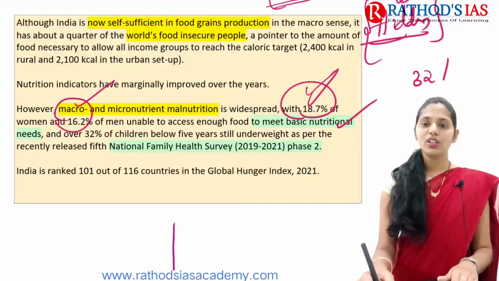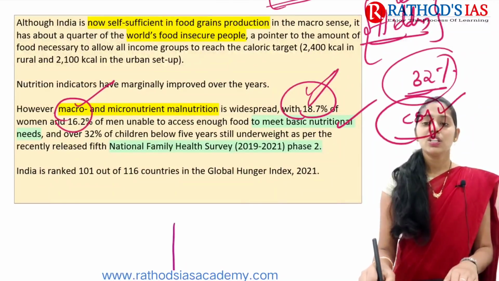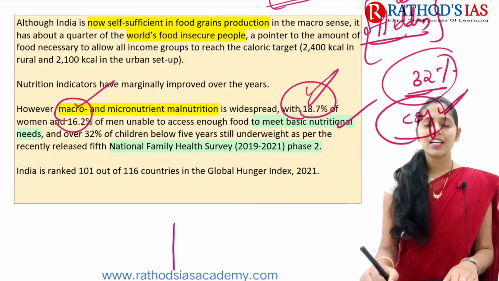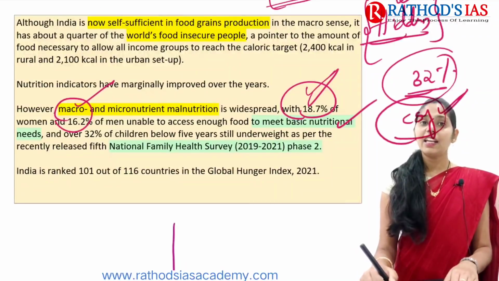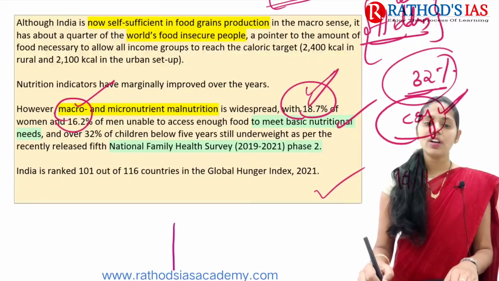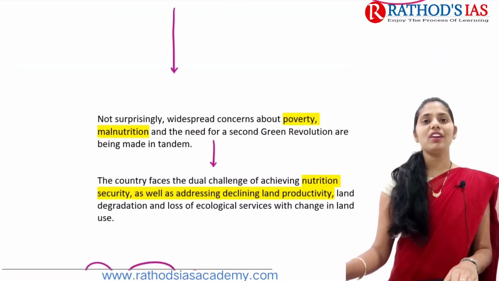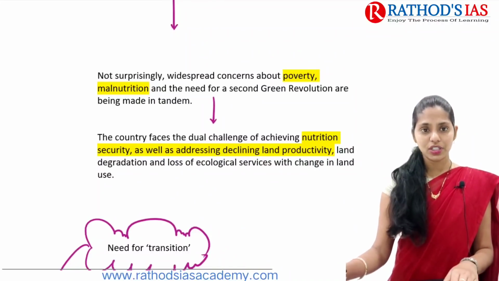About 32% of children below 5 years of age are still underweight, as the recent National Family Health Survey details say. And if you are talking about the Global Hunger Index, India stands 101 out of 116 countries. So India's rank is very bad, even though India became a food surplus country.